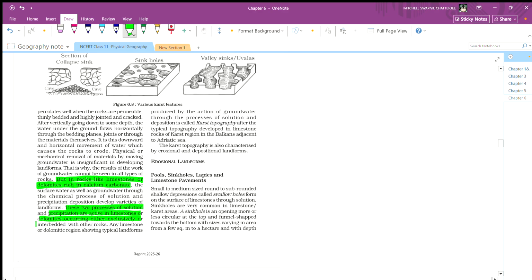He is saying that there will be either a single type of rock or multiple different rocks. Like this is a different type of rock, and this is a different type of rock. It depends upon that.